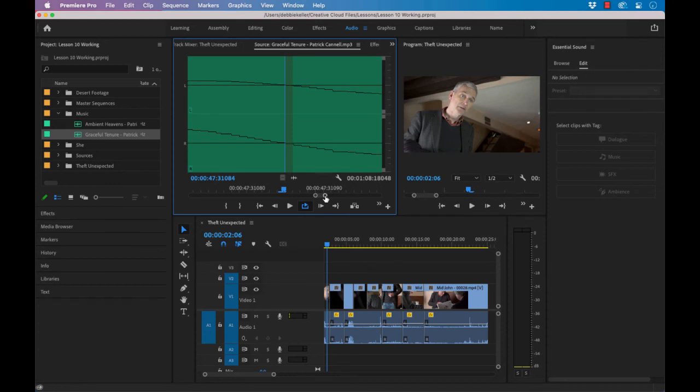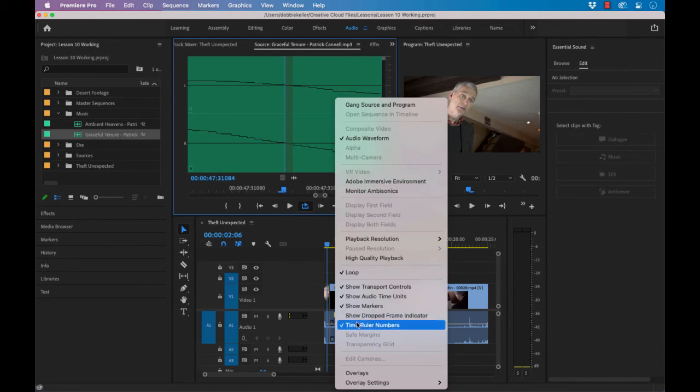For now, use the source monitor settings menu to disable both the time ruler numbers and show audio time units options.